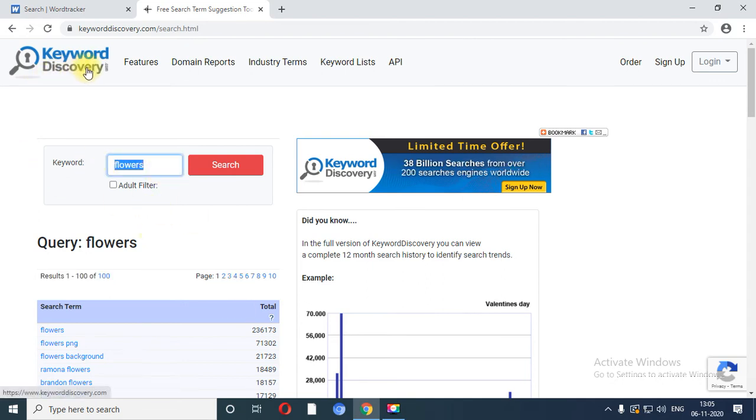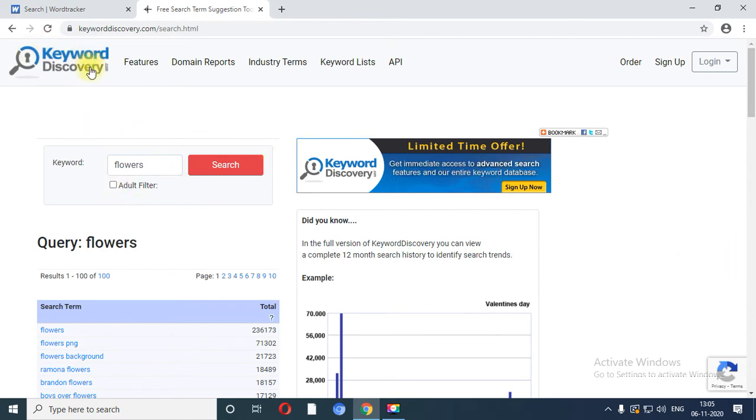And in the keyword discovery tool you have an adult filter option. When you click on that, you can make a filter regarding adult content. If any keyword is based on adult content, you can put the adult filter over here.